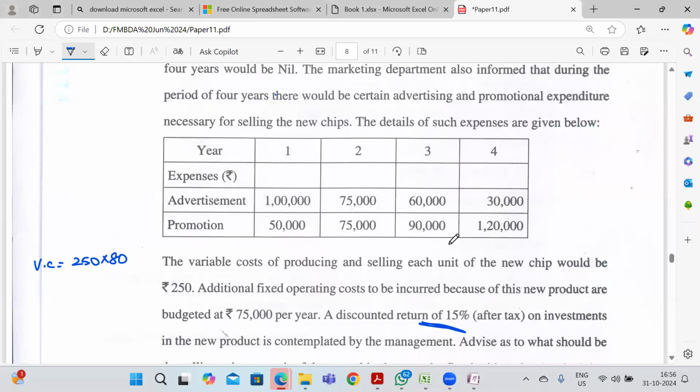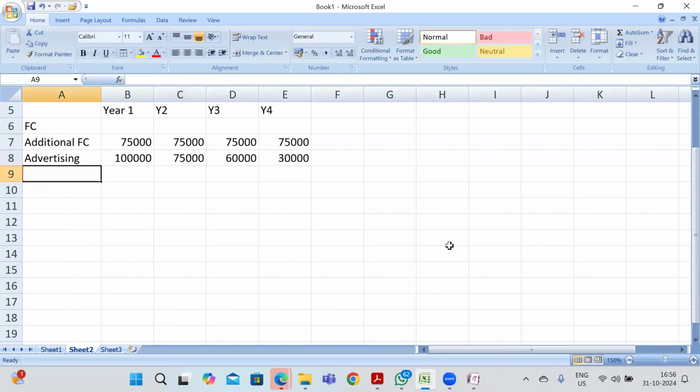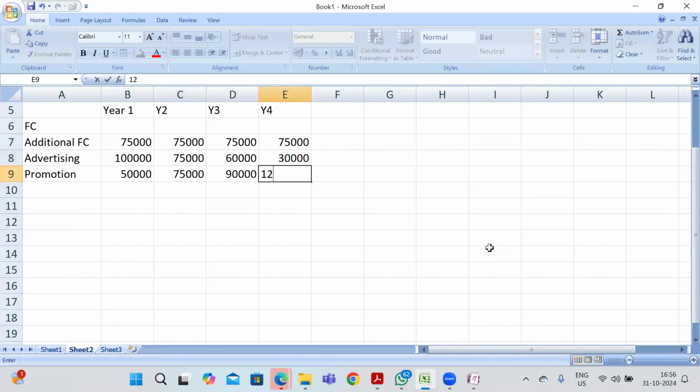Promotion 50, 75, 90. For the fourth year, 1,20,000.